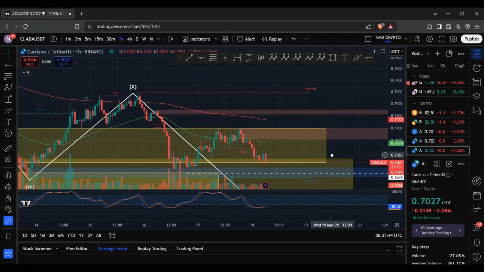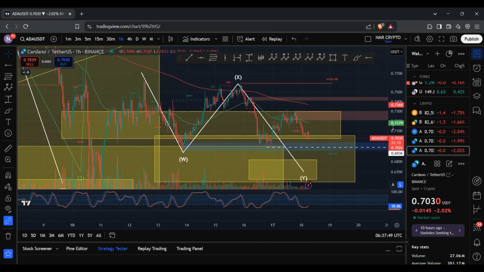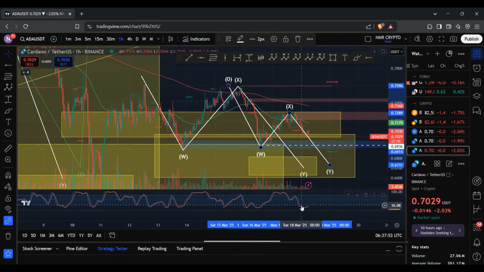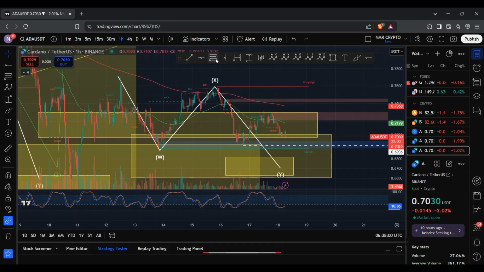That'll be a further confirmation that we are on the move to the downside. But in the meantime, what we can do is track this wave structure that's currently forming within our wave Y, and it looks like a WXY structure is forming within this Y wave. Now, as for this X wave, it looks like that has potentially been completed as well.